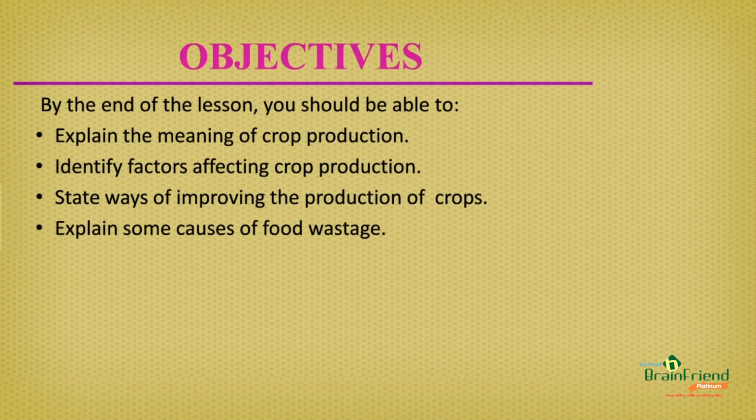By the end of the lesson, you should be able to explain the meaning of crop production. Next, you should be able to identify factors affecting crop production. Also, you should be able to state ways of improving the production of crops. And finally, you should be able to explain some causes of food wastage.